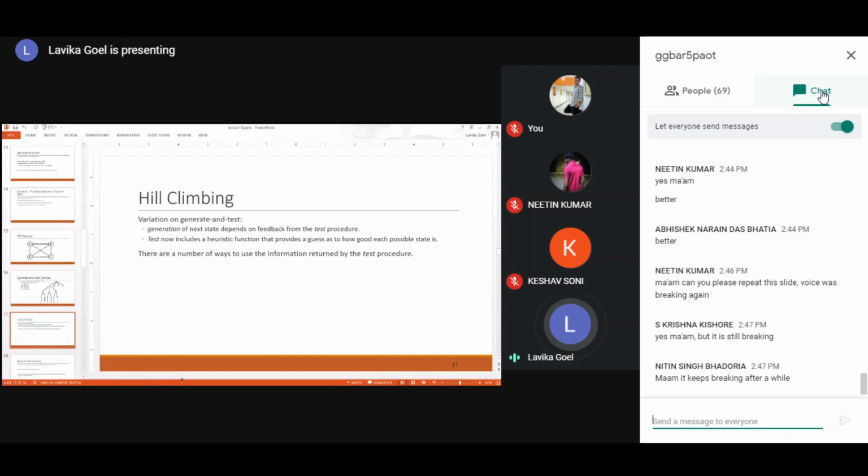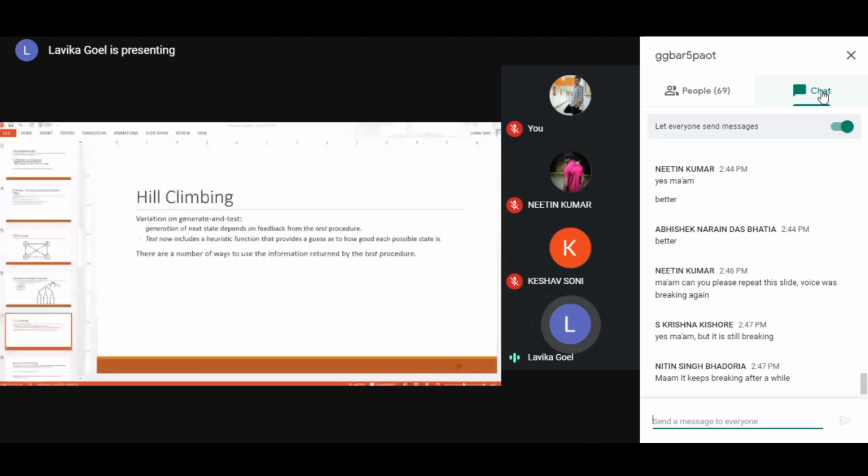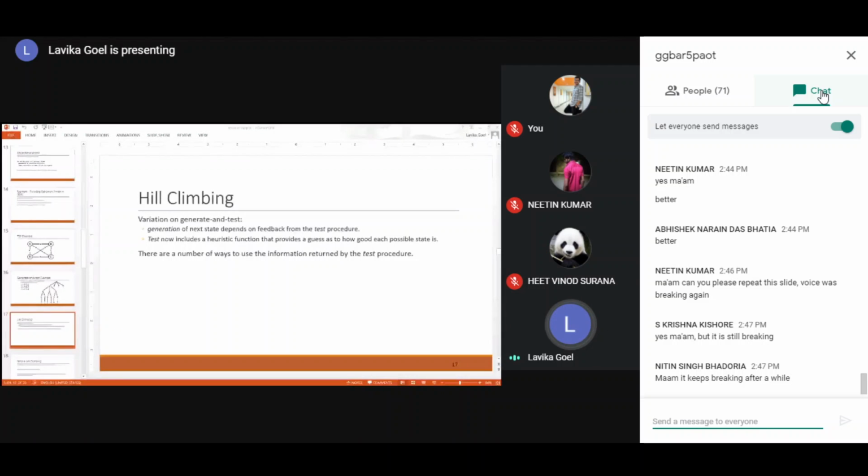So here, what we do is generate the next state based upon a heuristic function. Instead of generating the next states blindly, we generate them intelligently using a heuristic function. That heuristic function will tell how good a state is, and then only I will select my next state.